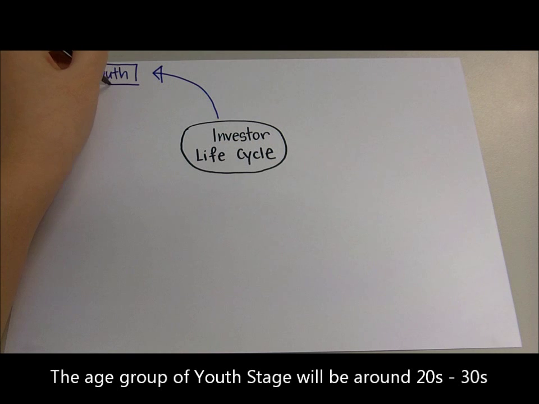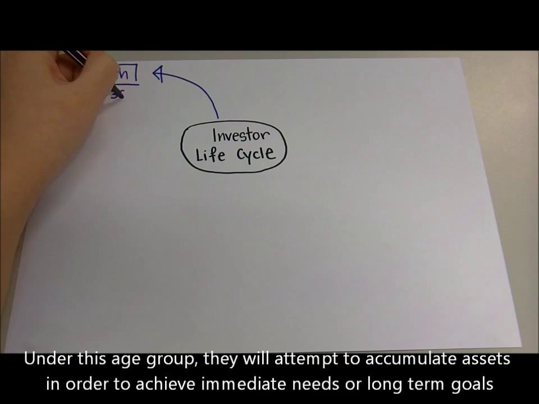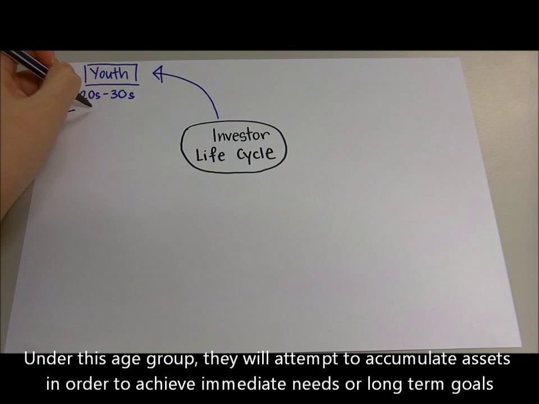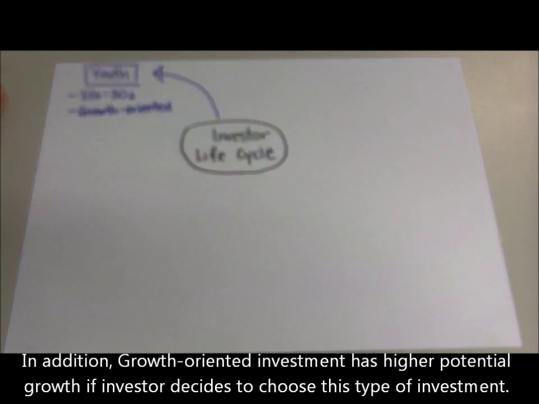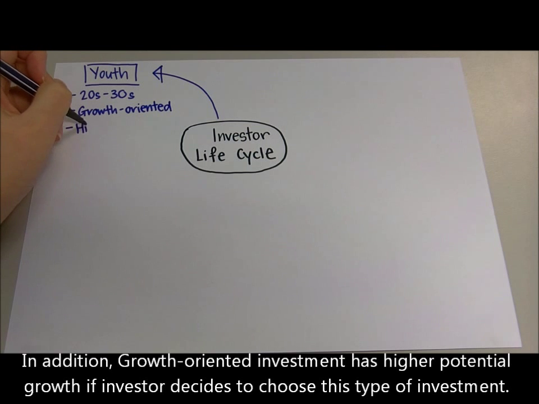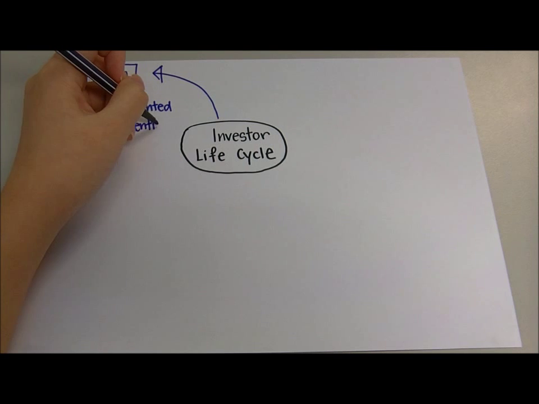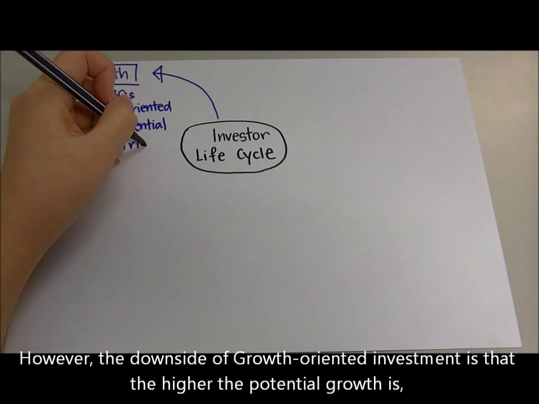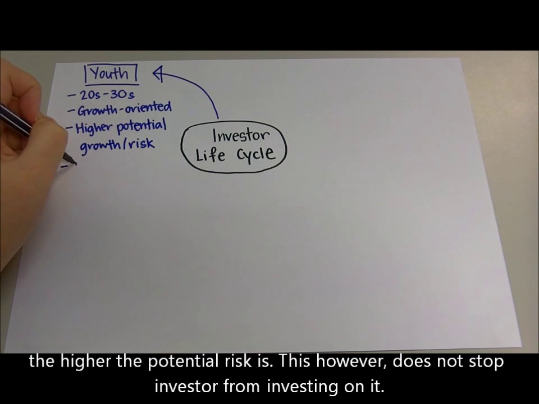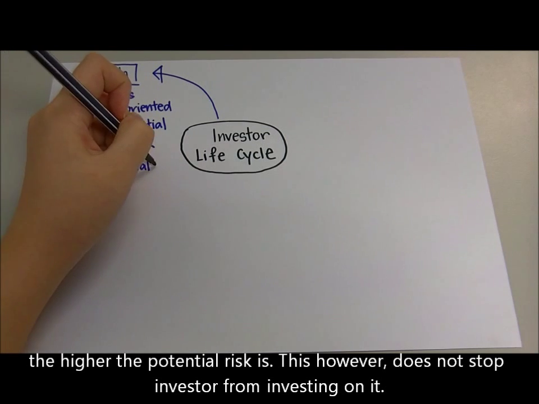The age group of youth stage will be around 20s and 30s. Under this age group, they will attempt to accumulate assets in order to achieve immediate needs or long-term goals. Therefore, they are attracted to growth-oriented investment. In addition, growth-oriented investment has higher potential growth if investor decides to choose this type of investment. However, the downside of growth-oriented investment is that the higher the potential growth is, the higher the potential risk is. This, however, does not stop investors from investing in it.